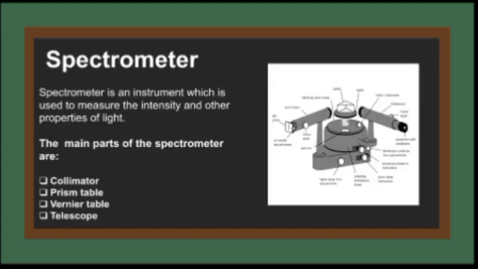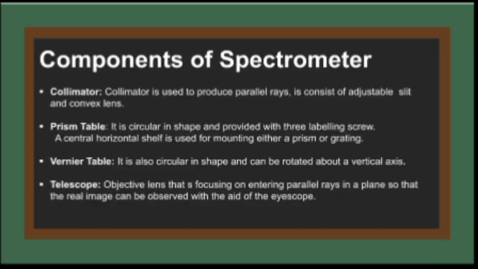Now I have another instrument, which is used to measure the properties and intensity of light, and also for observing spectra. It is a spectrometer. These four are the main parts of the spectrometer: collimator, prism table, vernier table, and the telescope, which we are going to discuss in the next slide.